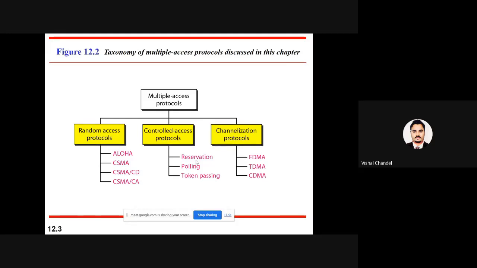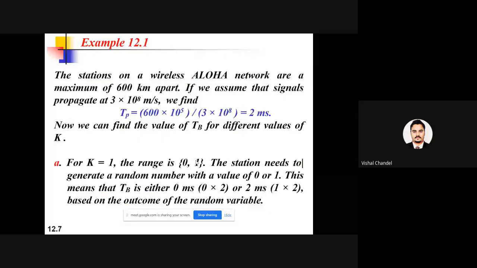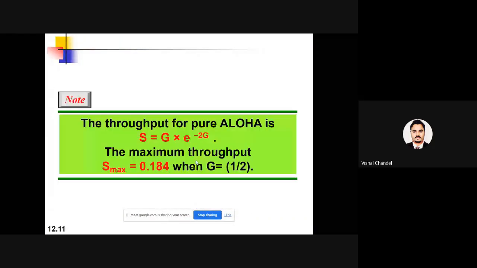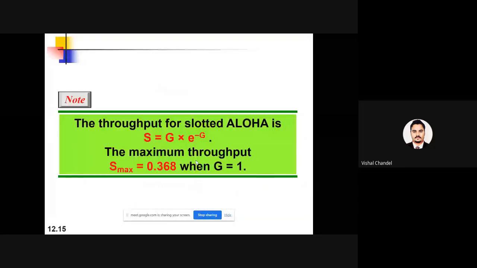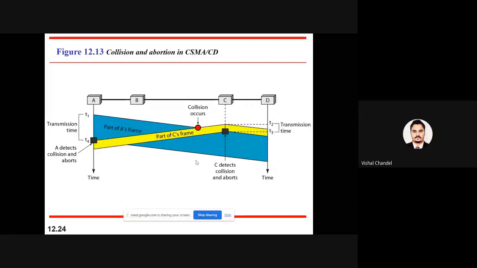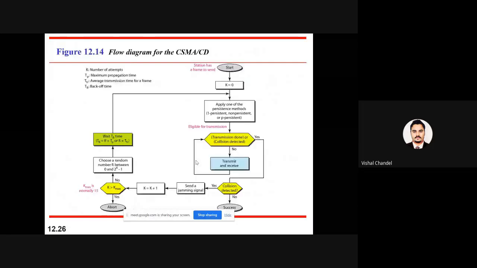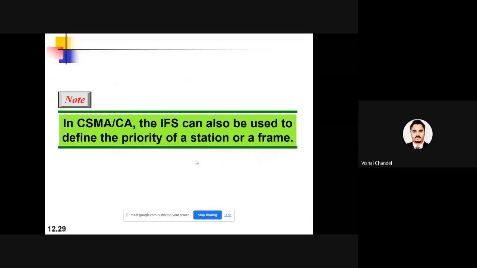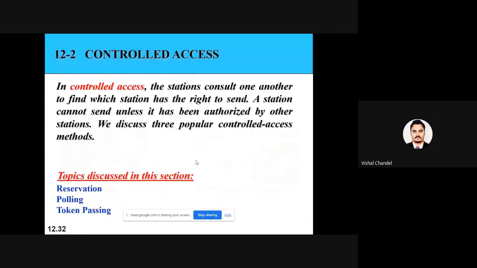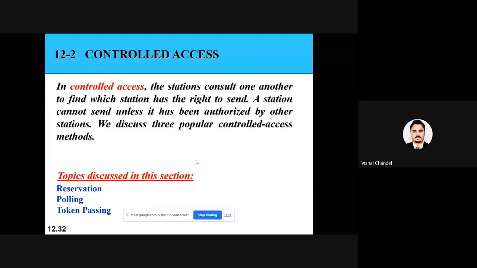When the collision is going to be detected, on the basis of that vulnerable time, we are going to authorize the avoidance and the timer for the execution window, or we were setting the timer. So I have explained how the timer is going to be set, and how the transmission or retransmission of the information will start. So that we call the collision avoidance. After this collision avoidance, I have also explained the second type of method that we call the controlled access.